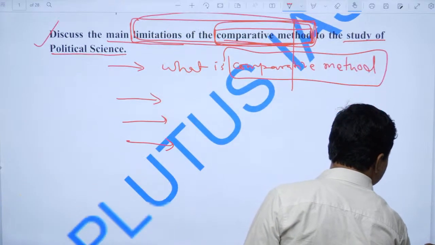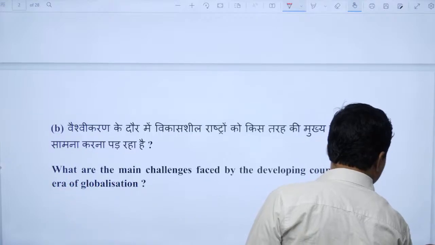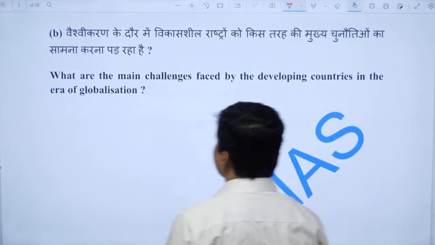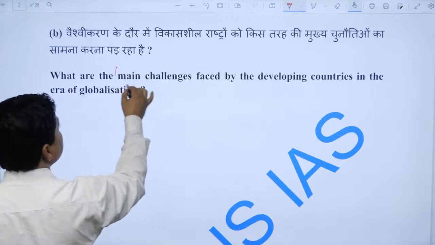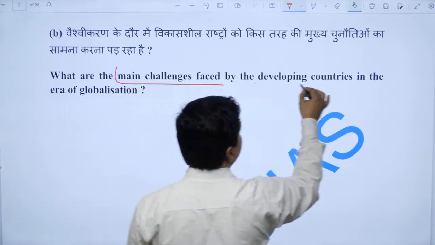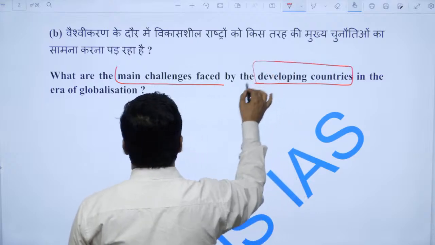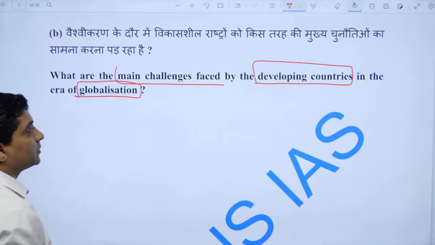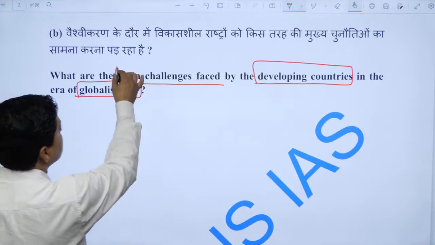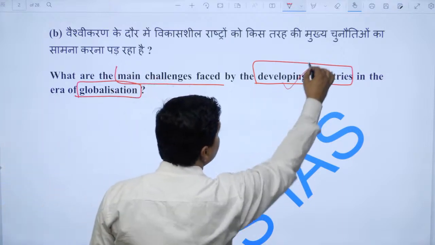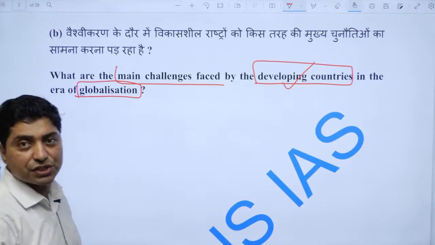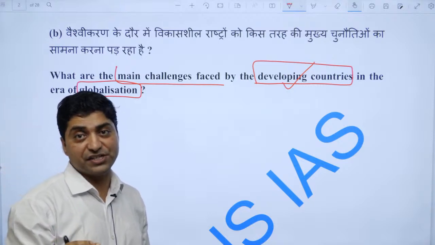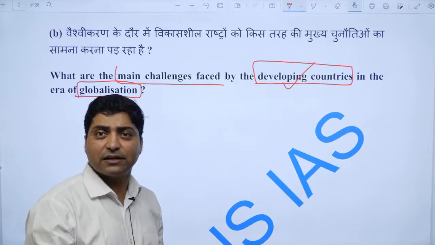Now let me see the second question. The second question is, what are the main challenges faced by developing countries in the era of globalization, right? So first it is asking, developing countries are facing some challenges, what are they, in the era of globalization. It was a direct question.